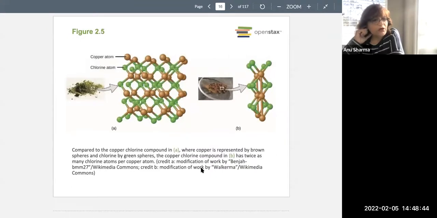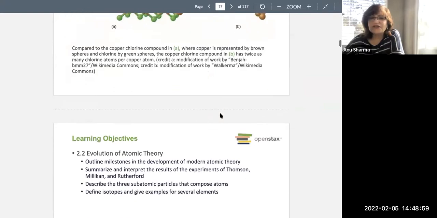So this applies to a lot of elements, a lot of atoms, they have a capacity to make more than one type of bond. So we will look into that as we move further, but here, this is the copper 1 chloride, and this is with copper 2 chloride. Okay, so the colors are also different.